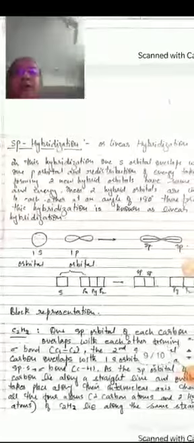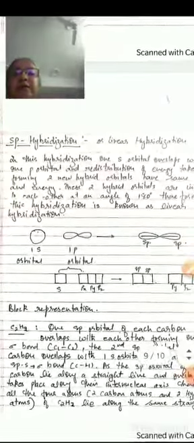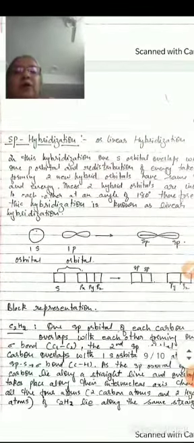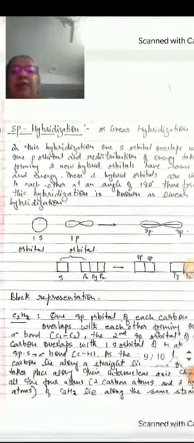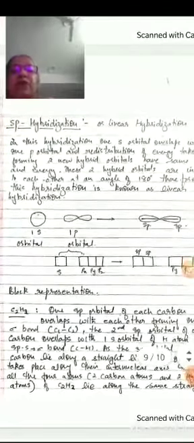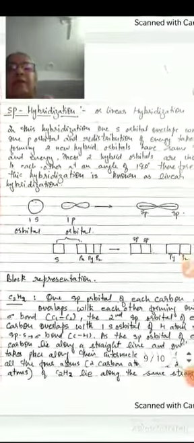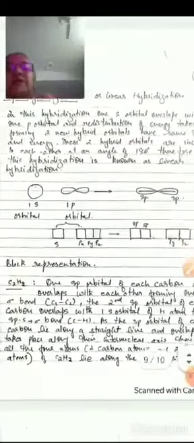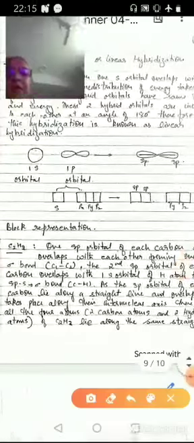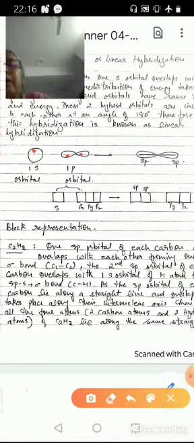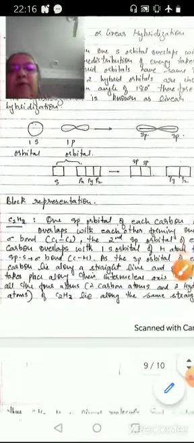If we consider sp hybridization, in this hybridization, one s orbital overlaps with one p orbital and redistribution of energy takes place. Two new hybrid orbitals are formed having same energy and same shape. These two hybrid orbitals are inclined to each other at an angle of 180 degrees. Therefore, this hybridization is known as linear hybridization. Here, this 1s orbital and this 1p orbital overlap to give 2 sp hybrid orbitals.